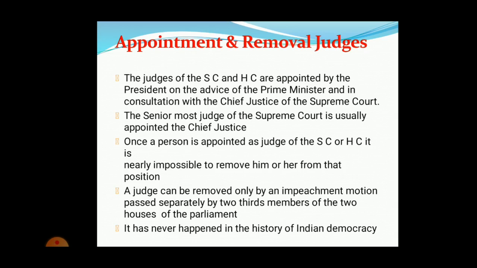If it has been found that a person has really done some wrong thing against the government, 1/3 of the members of both the houses should agree to impeach and remove him from his posting. Only then will he be removed.